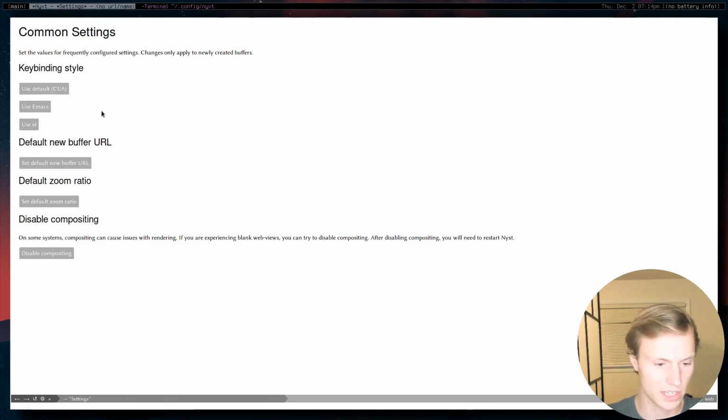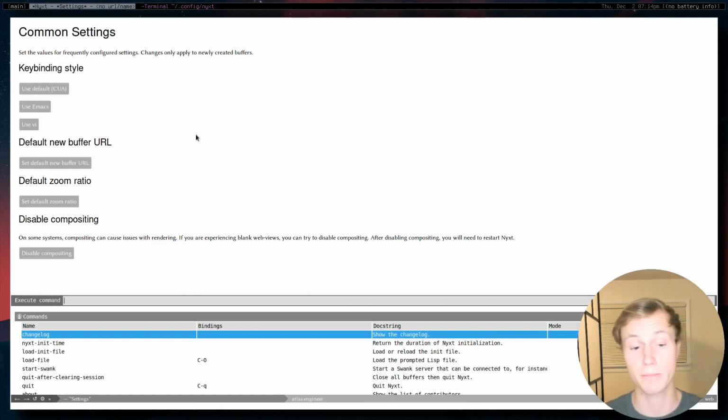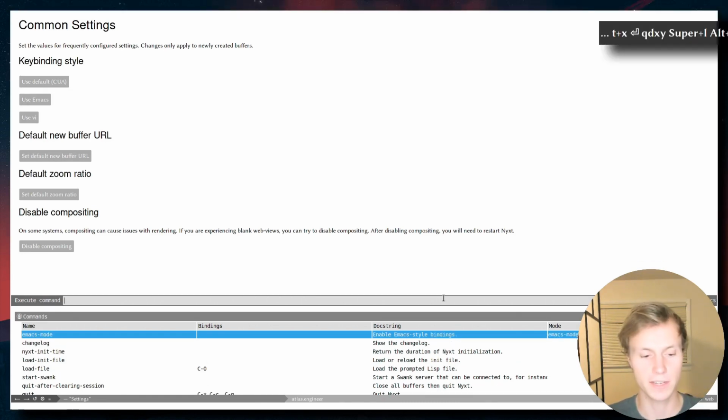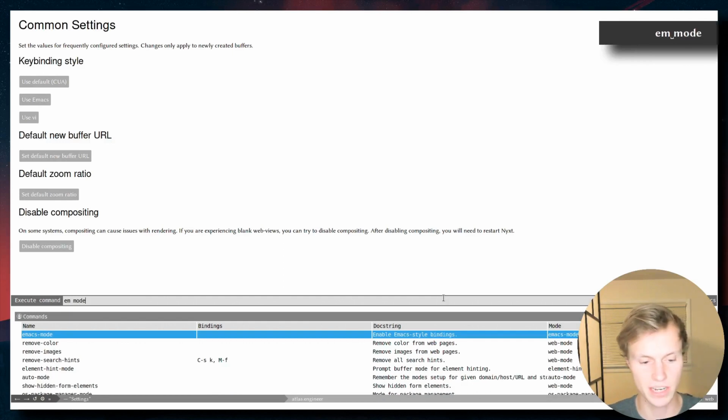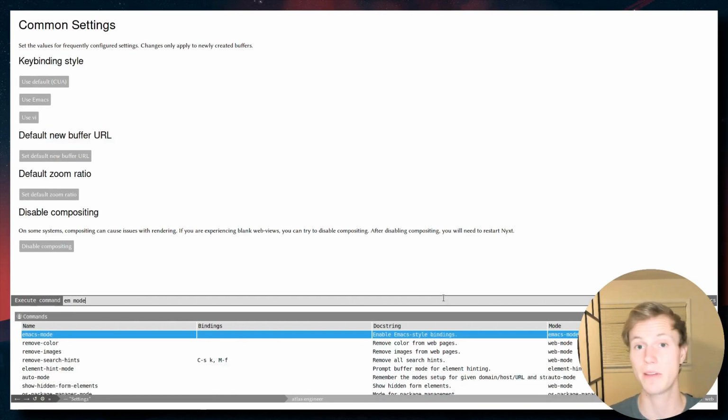So you can actually click these to change them, or you can do Control Space, which will give you this sort of command prompt. And this command system or prompt interface, as you can think of it, is actually super powerful. It supports features like fuzzy finding, so if I wanted to do em mode, it would match Emacs without having to actually type everything out.